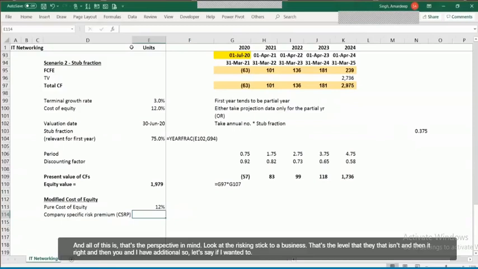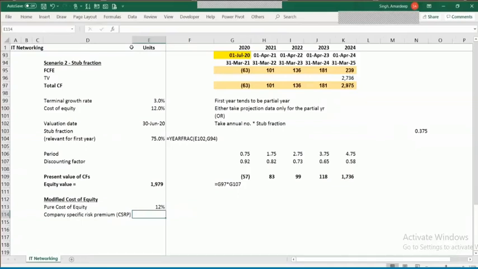So they look at the riskiness specific to a business, specific to the level that it is in, and then you arrive at this number. So let's say if I'm going to take 2% out here,